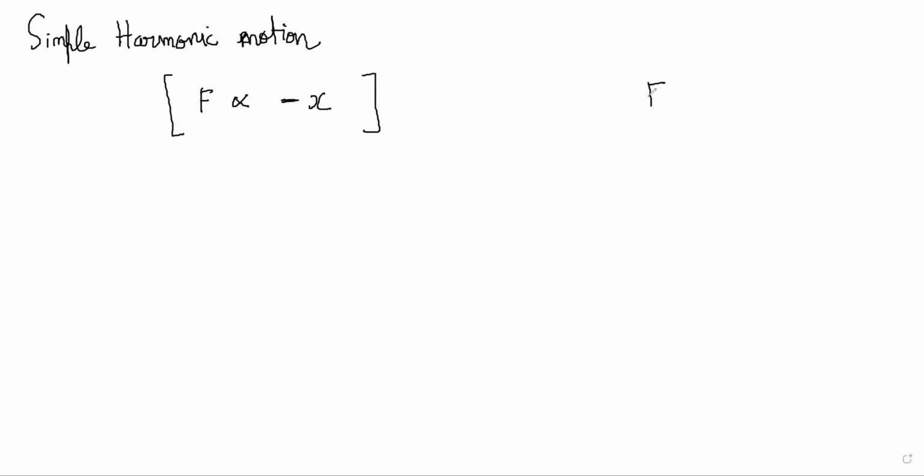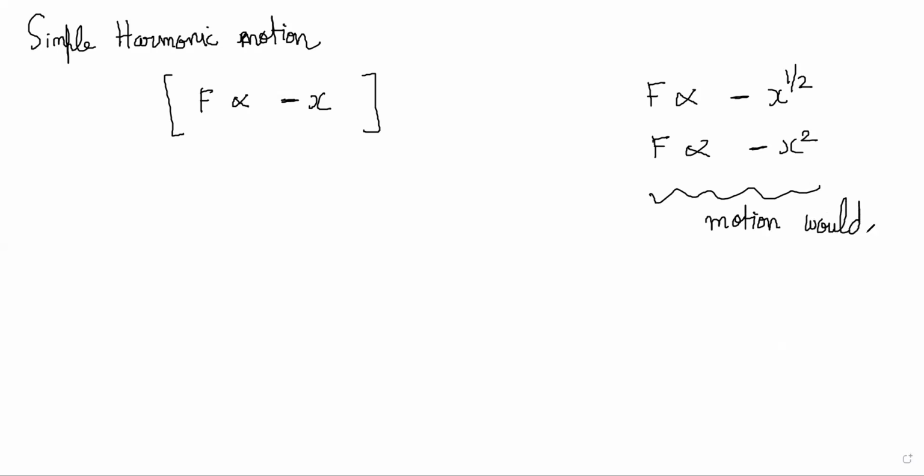Suppose force is proportional to minus x to the power half, or minus x square. Still, the motion would be harmonic, but it won't be simple, and we will see why.